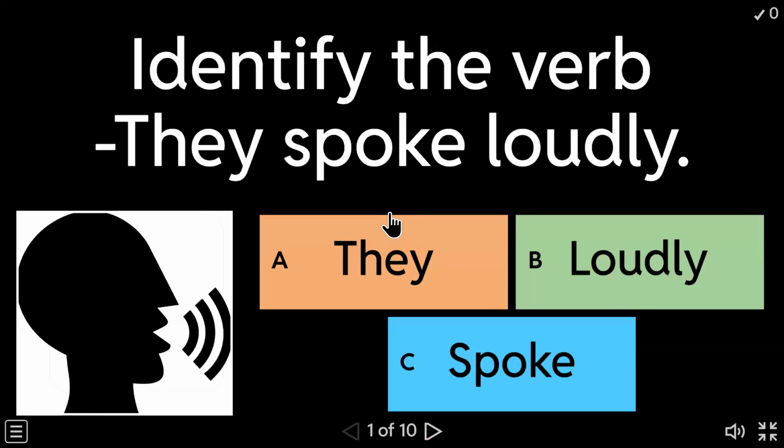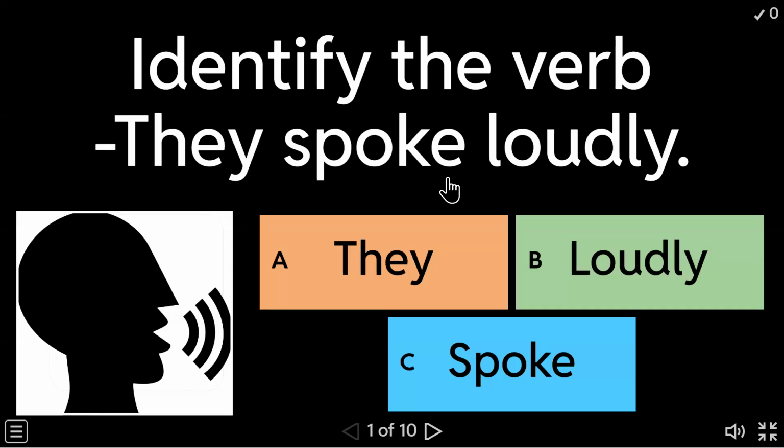Identify the verb. They spoke loudly. Please don't answer now. Just write the answers in your book. Question number 1 and write your answers. Okay. Please write your answers in your book. In the last, we will allow you to unmute and you can tell me the answers.